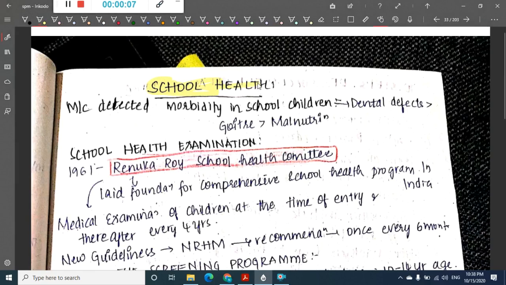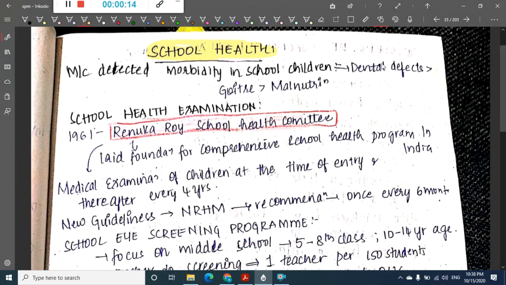Okay? So in school health, the most commonly detected morbidity in school children is dental defects, followed by goiter, which is again followed by malnutrition. So the most commonly detected morbidity in school children is dental defects primarily, followed by goiter, followed by malnutrition.